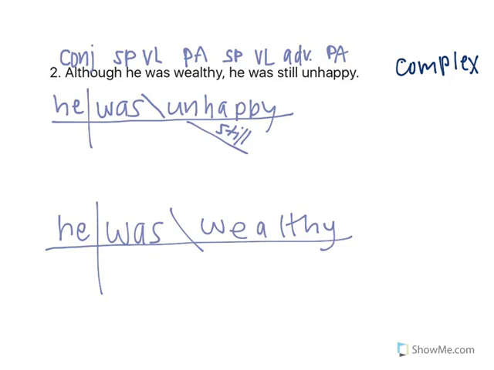Although he was wealthy, he was still unhappy. Then we're going to connect with a subordinating conjunction. Alright, so this is a complex sentence, and it is a declarative sentence.